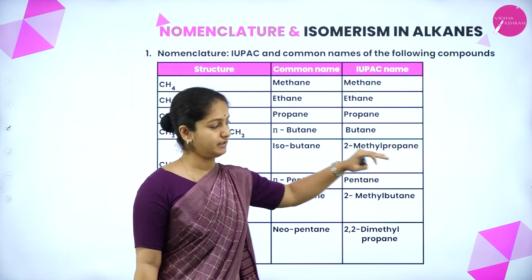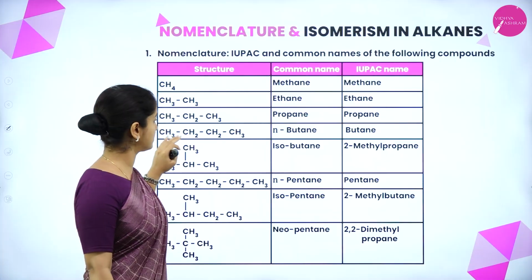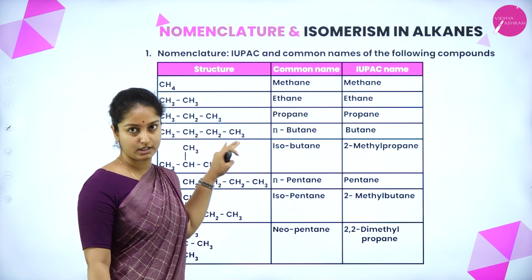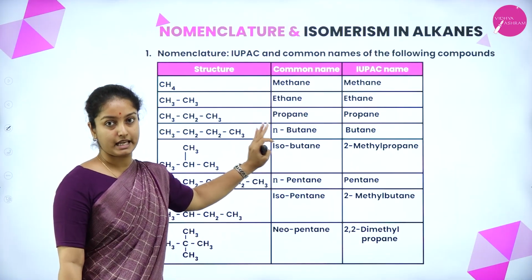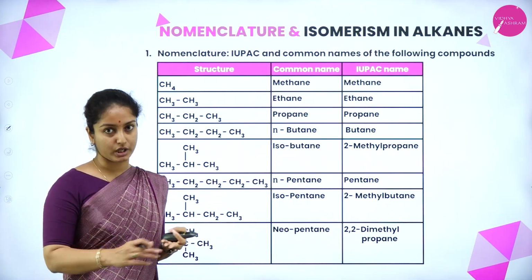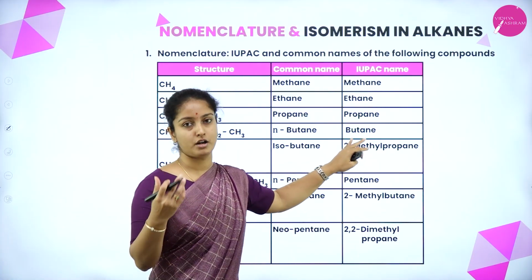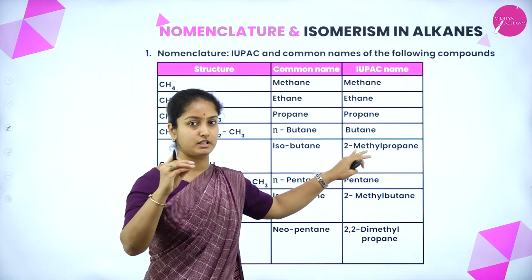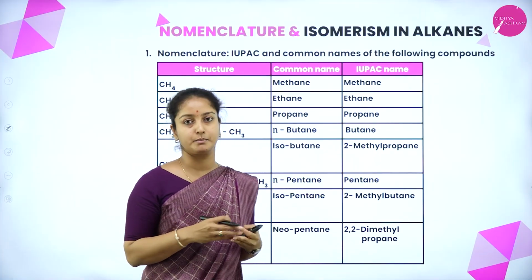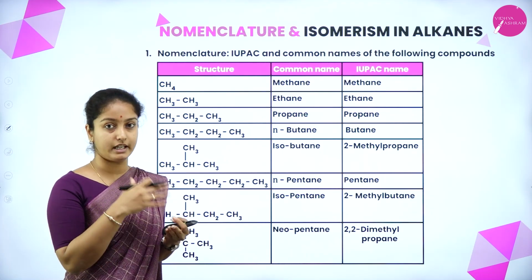Therefore the common name and IUPAC name is propane. So, when it comes to butane having C4H10, the normal structure is CH3, CH2, CH2, CH3. The common name for this structure is n-butane, meaning it's a straight chain. But for the IUPAC, it's just butane. There is no n or any other prefix given to that name, so it's just simple butane. And what if the butane structure is rearranged?